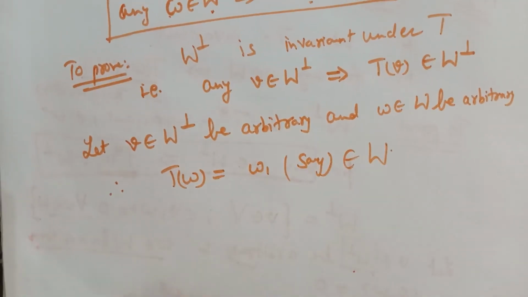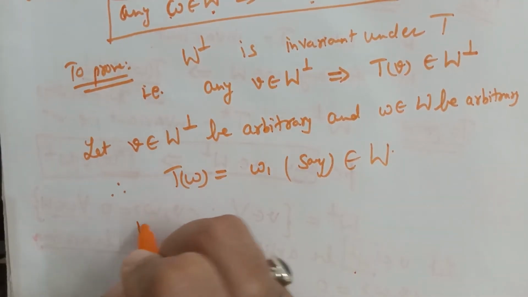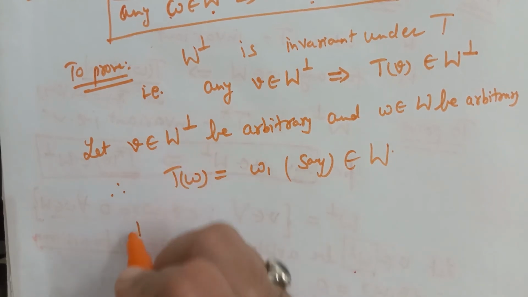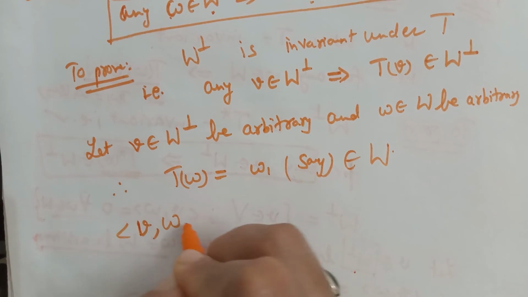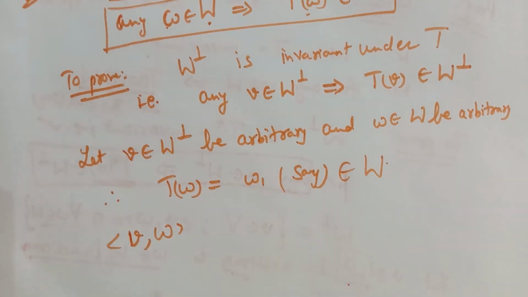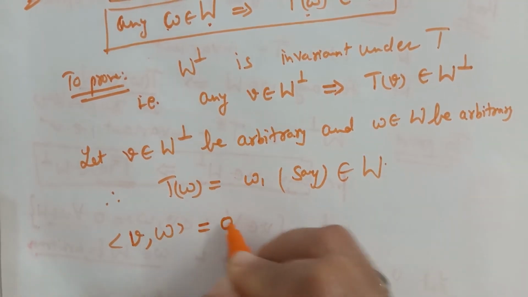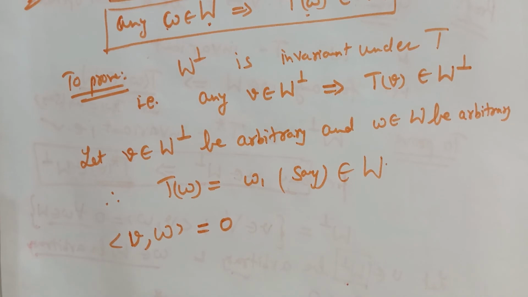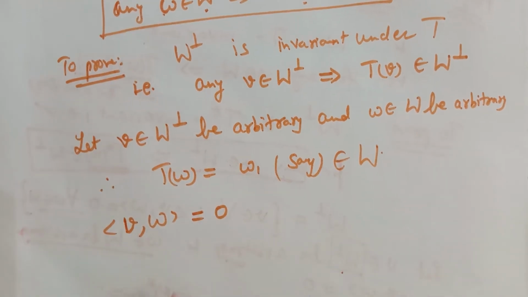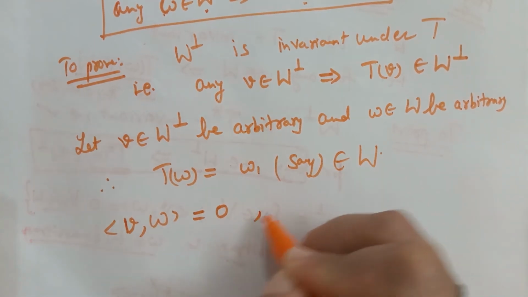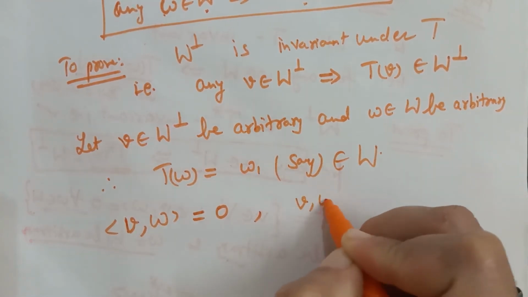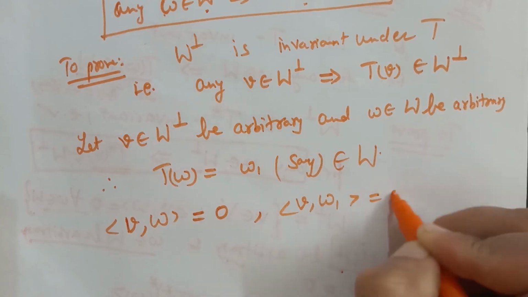Now since v is an arbitrary element of the orthogonal complement of W, its inner product with w will be equal to 0. Clear? Now w1 is also an element of W, so clearly the inner product of v with w1 will also be 0.